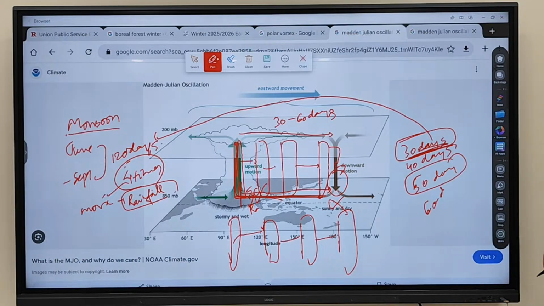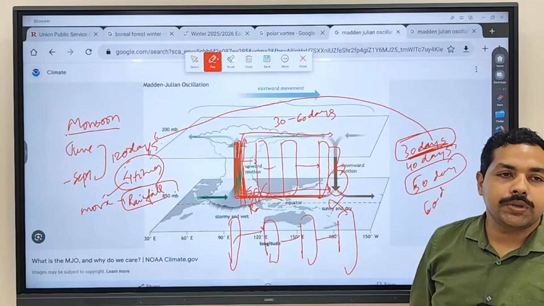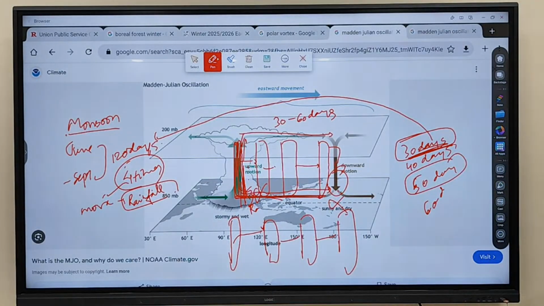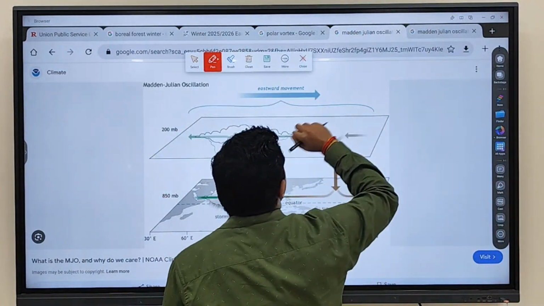The more passing of the Madden-Julian oscillation over India, because a low pressure zone is going to be there. Low pressure means more rainfall on India. Less passing of the Madden-Julian oscillation means less rainfall in case of India. Fine. Any doubt regarding this part? So this is all about your Madden-Julian oscillation.